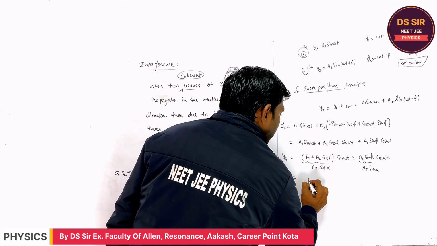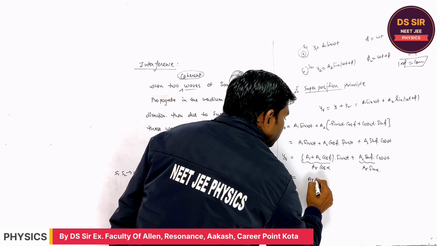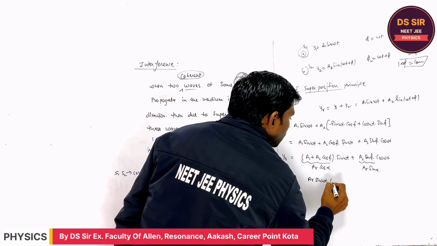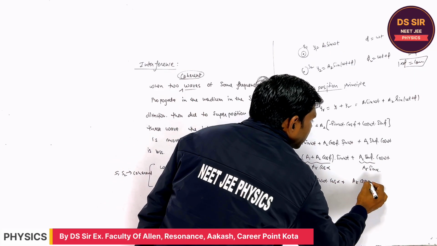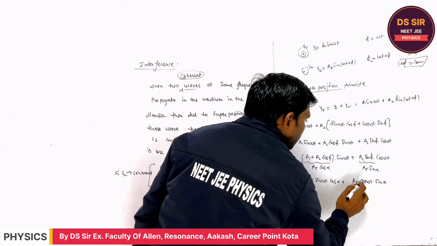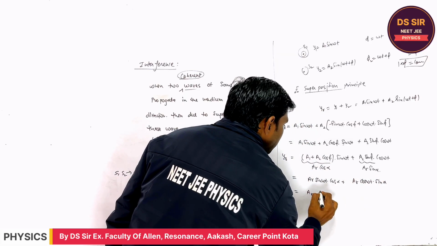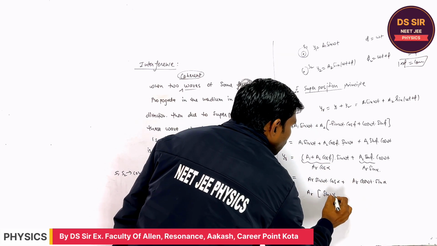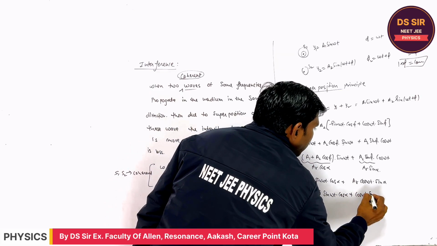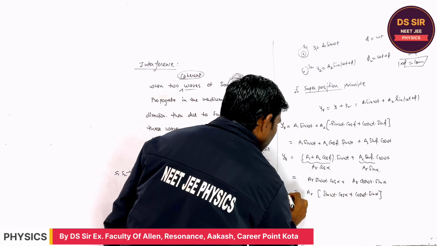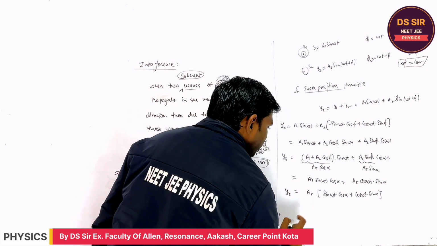Then we get AR sine omega t cos alpha plus AR cos omega t sine alpha. Taking AR common, we get sine omega t cos alpha plus cos omega t sine alpha.